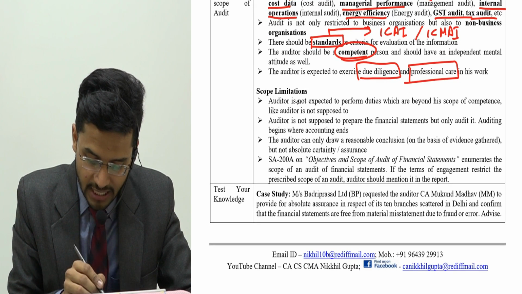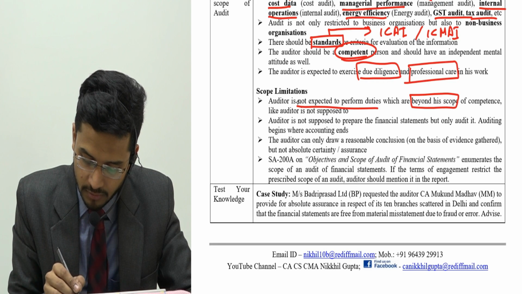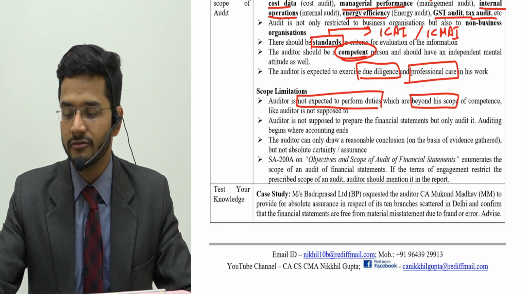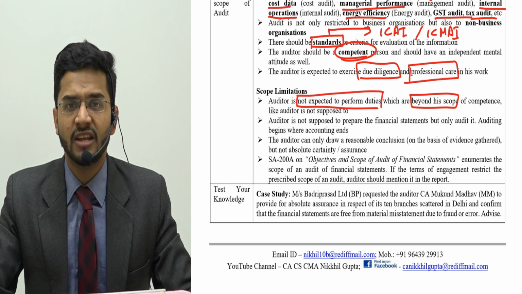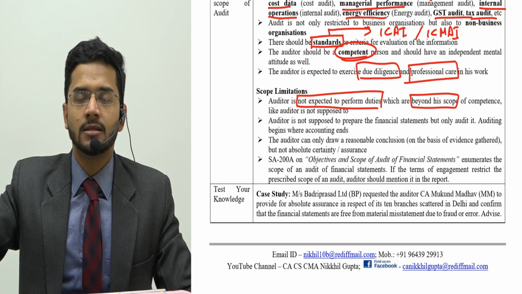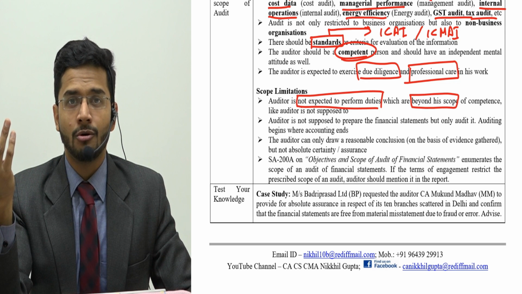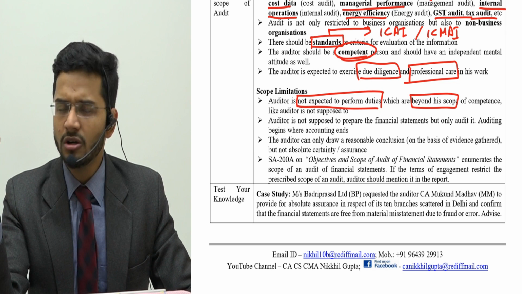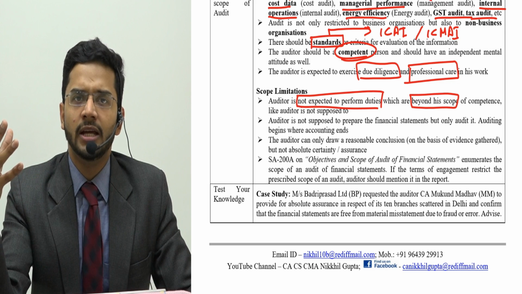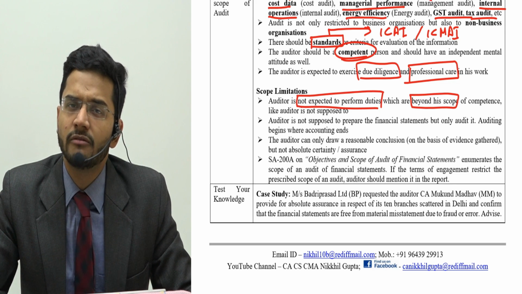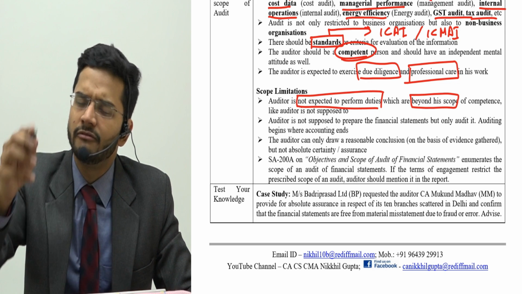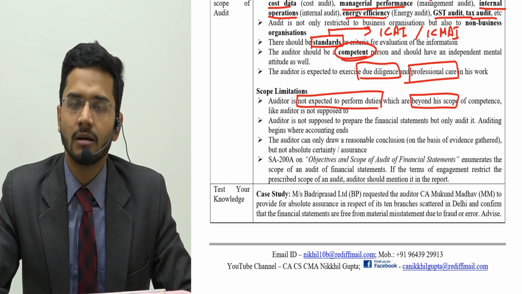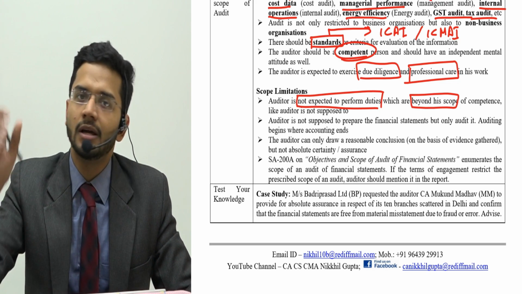Scope limitations. The auditor is not expected to perform duties which are beyond his scope. So whatever is beyond his scope, he is not expected to perform. For example, an auditor is not supposed to verify whether an engineering good is properly prepared by the company or not. If work in progress is there, what percentage of work in progress is complete? The auditor is not technically an expert in gauging the percentage of completion. Work in progress completion percentage has to come from an engineer, a subject matter expert. The auditor cannot verify it. It has to be done by a competent person.